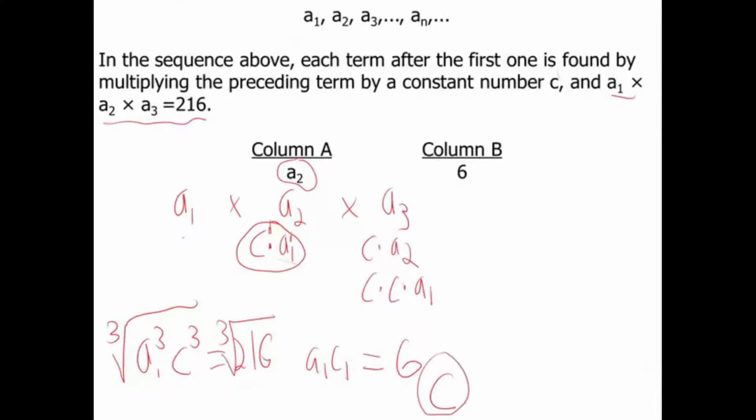However, if you don't know that, that's okay. One strategy you might want to use is thinking about, okay, what goes into 216? Well, it's got a 6 at the end, so maybe 6. So if we divide that by 6, we get 36, and then you should be able to recognize, hey, that's equal to 6 squared, so 216 must be 6 cubed. So either way you want to solve it, the correct answer is C.